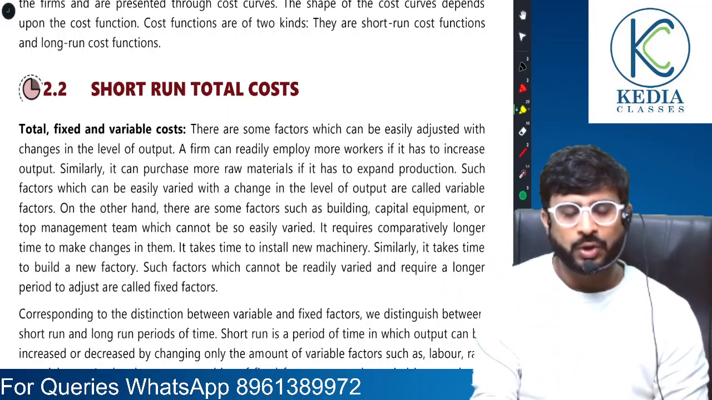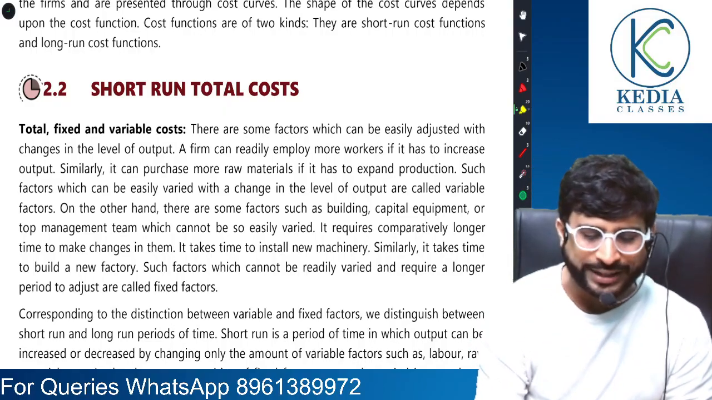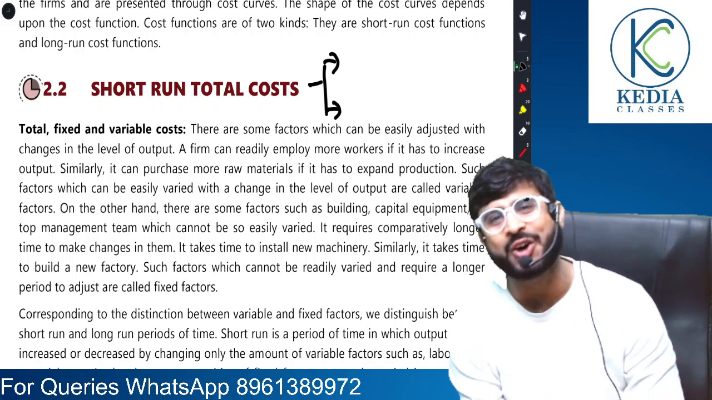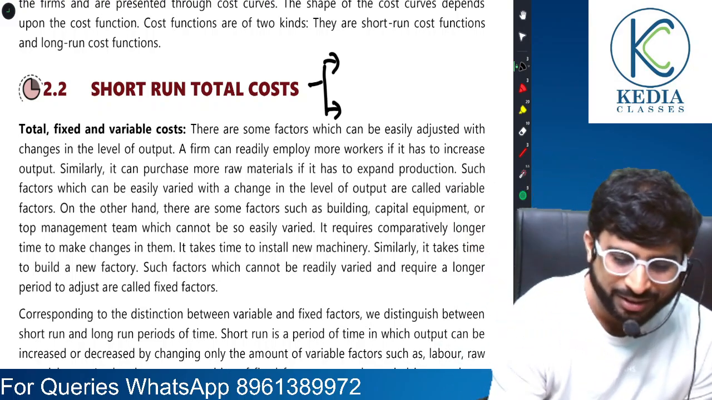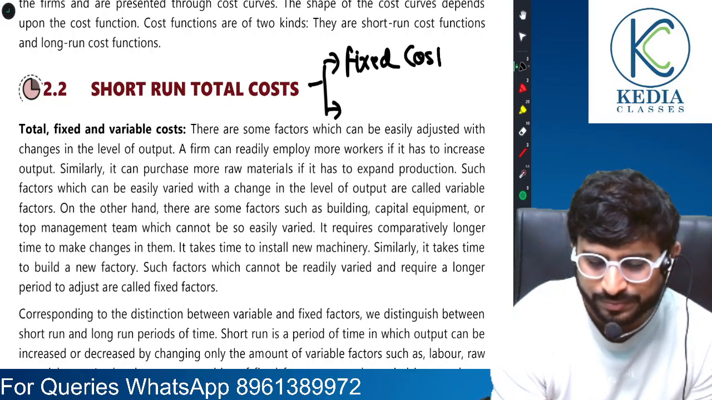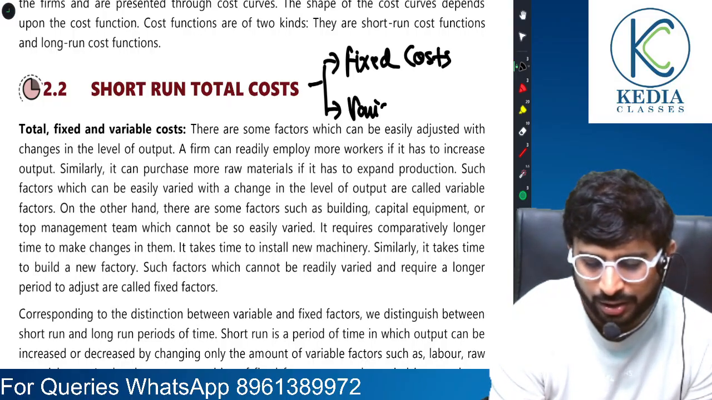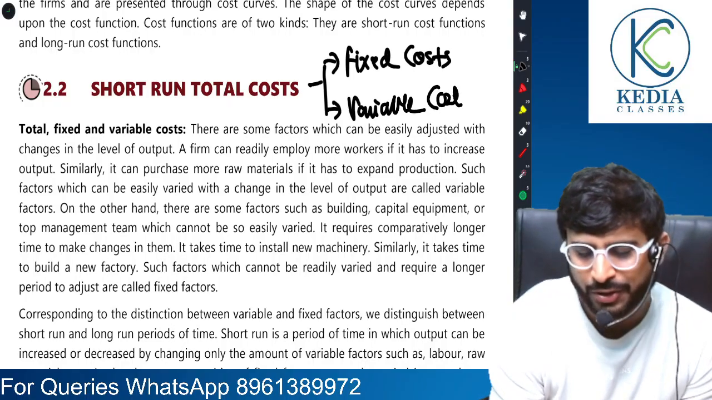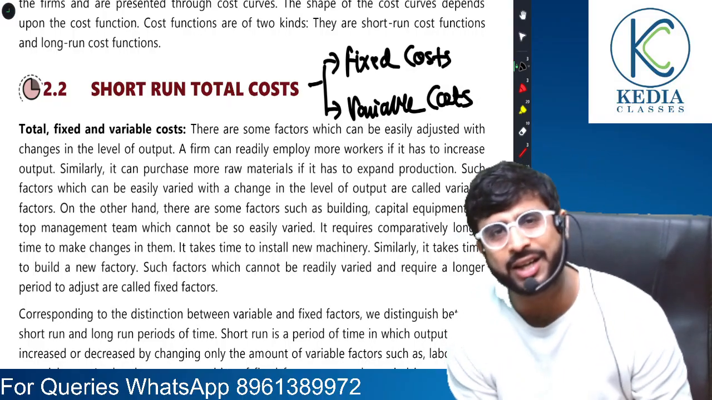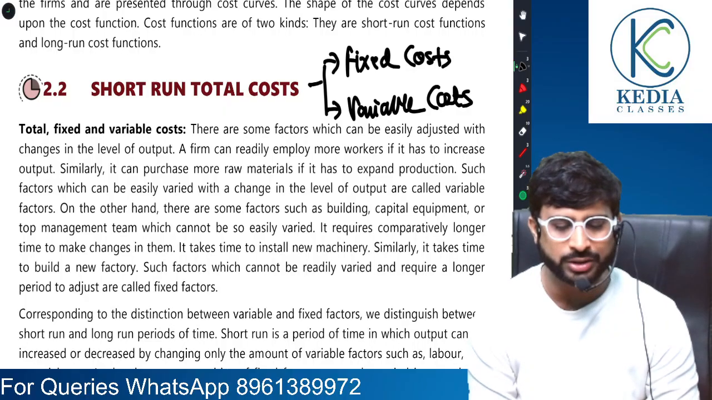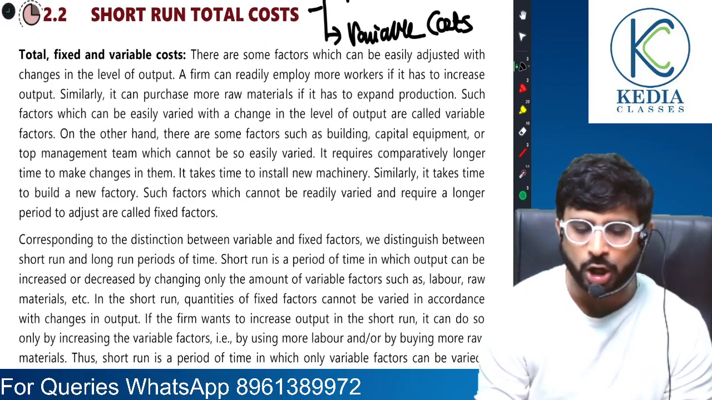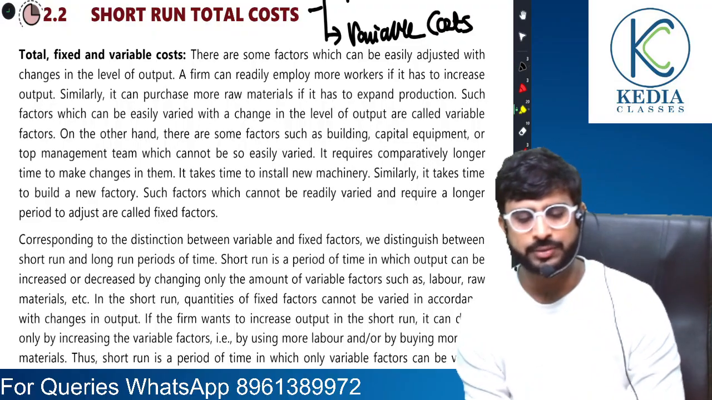So now, in short run, there are two kinds of costs. Since there are two types of factors of production, the costs are also of two types. On one end you have fixed costs. On the other hand, you have variable costs. Sir, we do understand this. So let's talk about this, right?